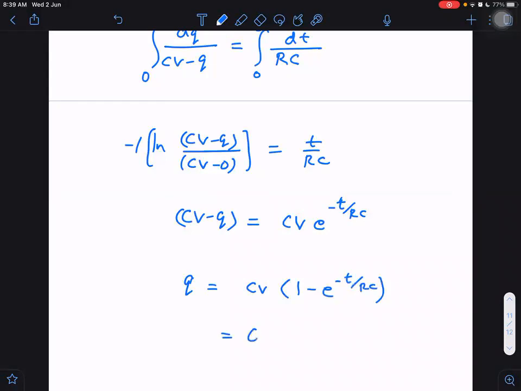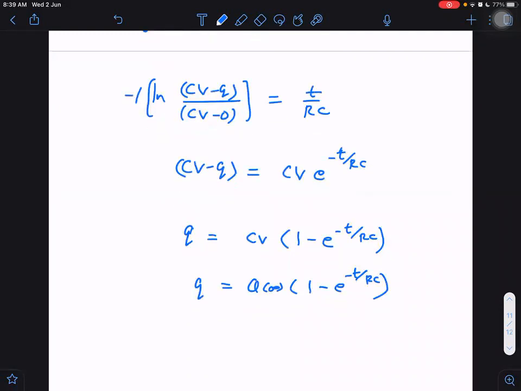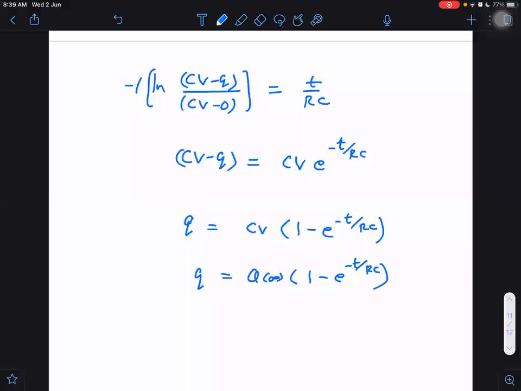What I told you before, it will be Q at infinity into 1 minus e raised to power minus t by RC. See, we are getting the same result or not? Now you understood why we are getting an exponential, why it could not be tan inverse x or something, because we have derived it by KVL. You got the point now? Similarly, we can do it for the discharging circuit also.